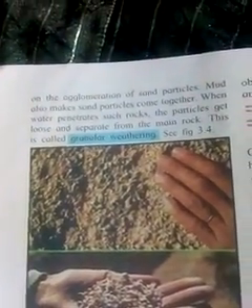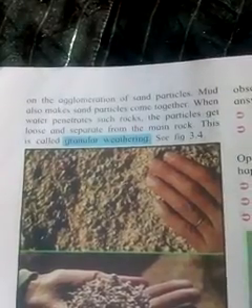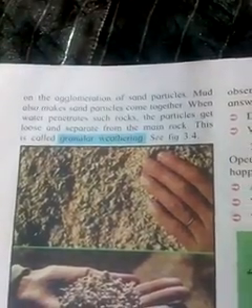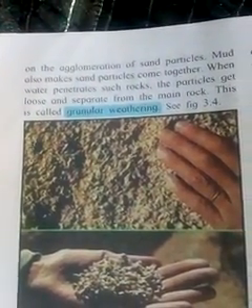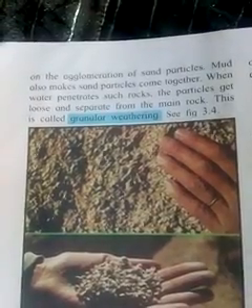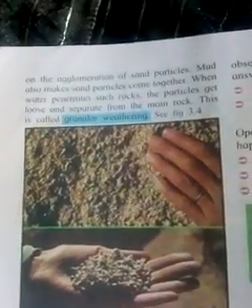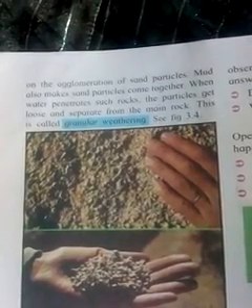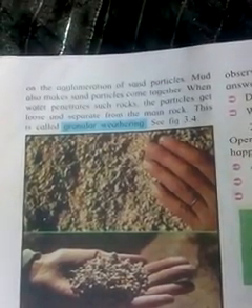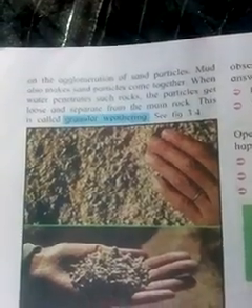Agglomeration of sand particles and mud makes the particles come together. When water penetrates such rocks, these particles get loose and separate from the main rock. This is called granular weathering.